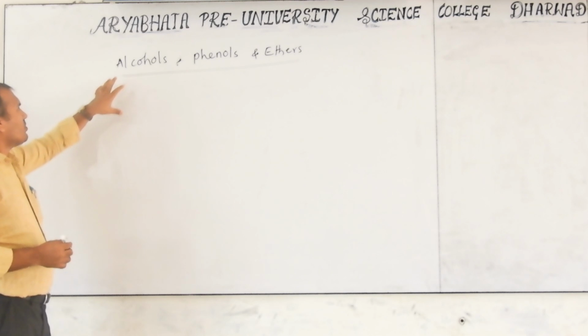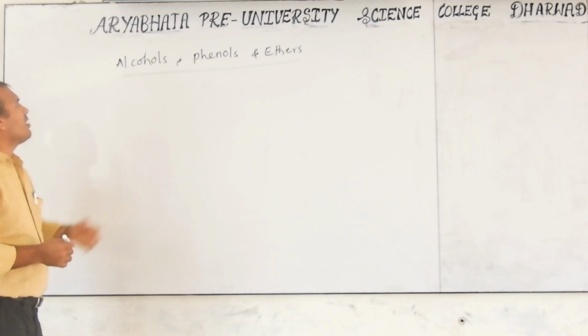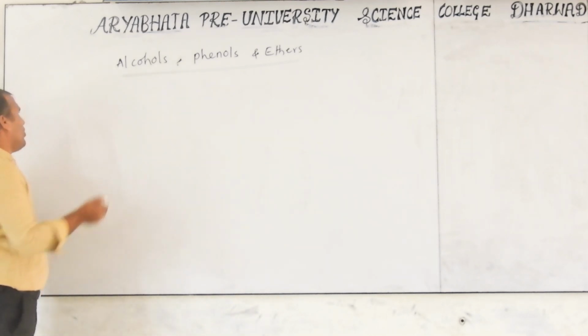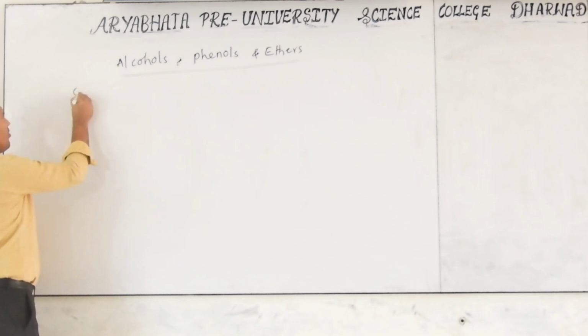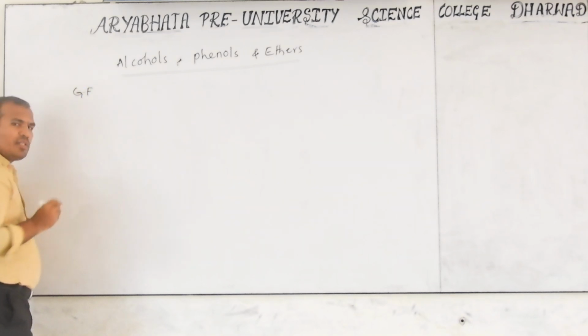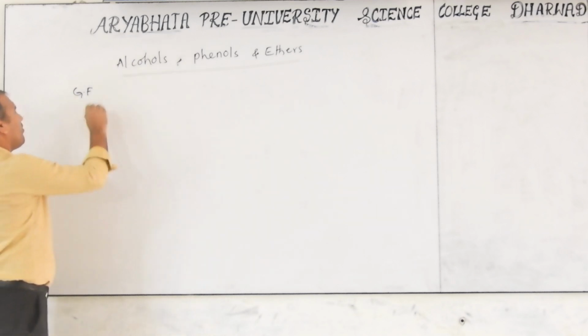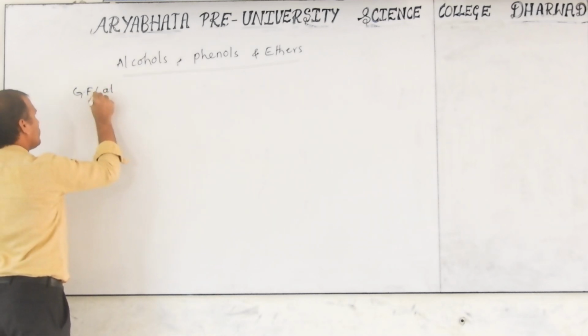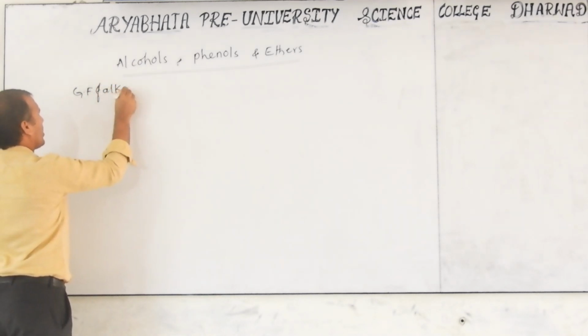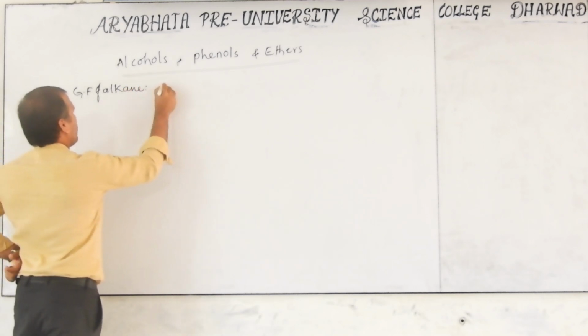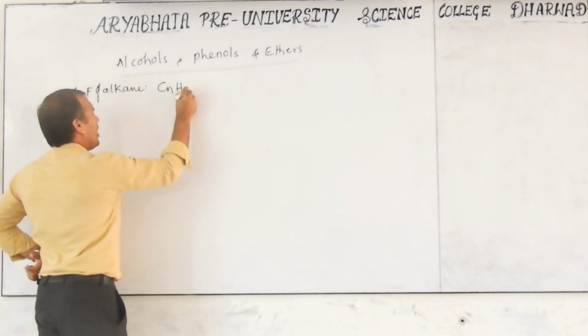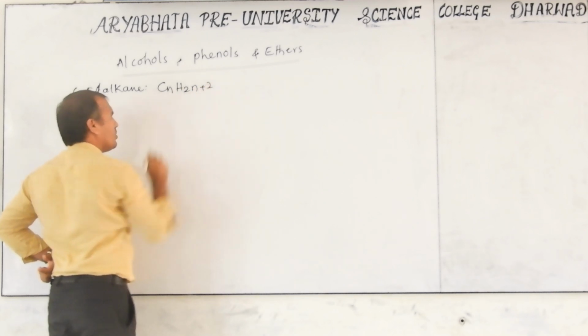Now, let's classify how these alcohols are formed. We know the general formula of alkane is CnH2n+2.